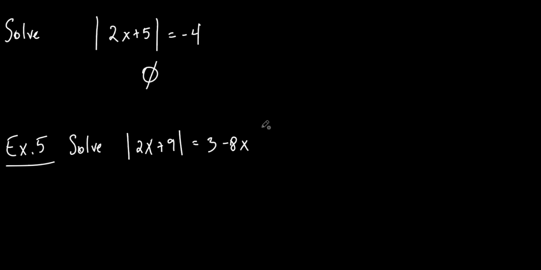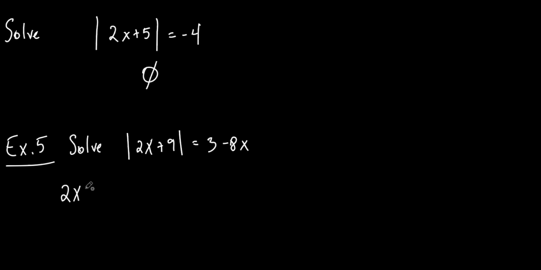All right, this is a little trickier. Same concept, same idea as what we've done before, but the right side's a little different. The right side's not just a number. It's not just a positive whole number or something like that. But we're still going to do it the same exact way. So what do you think we're going to do first?